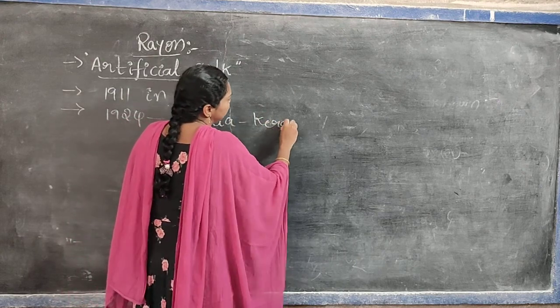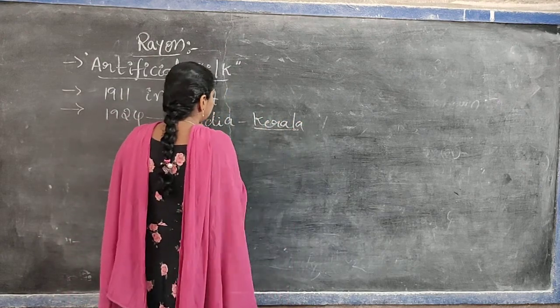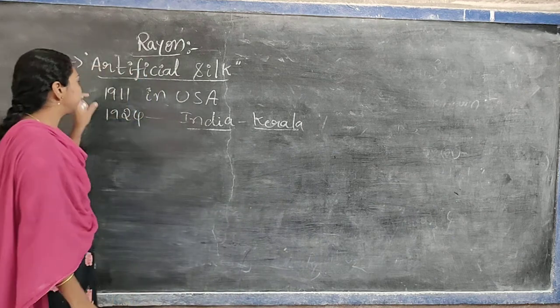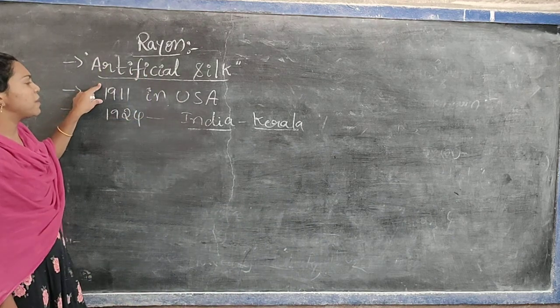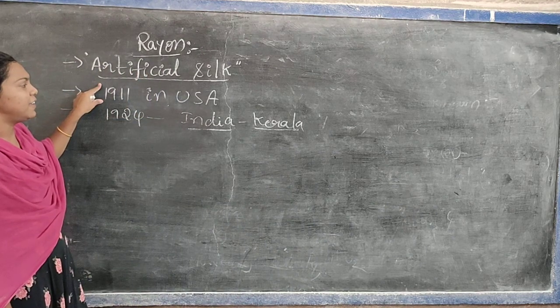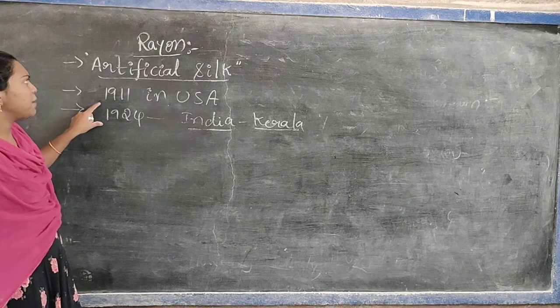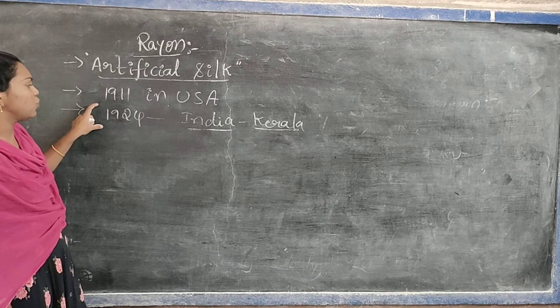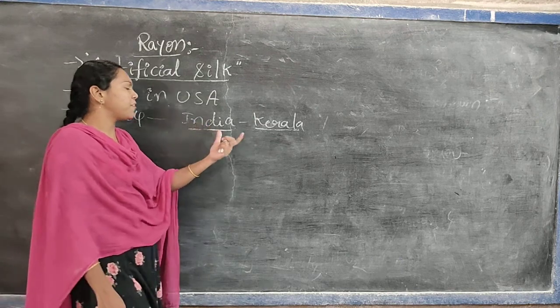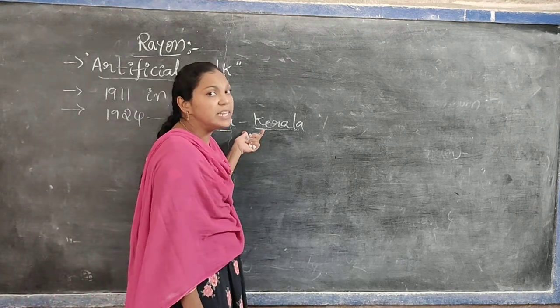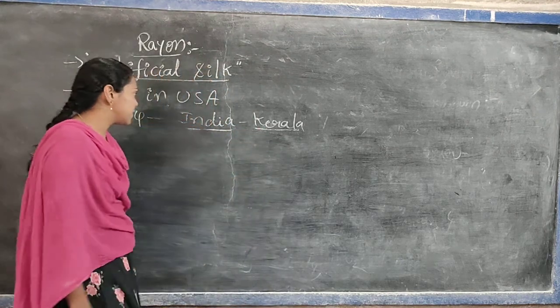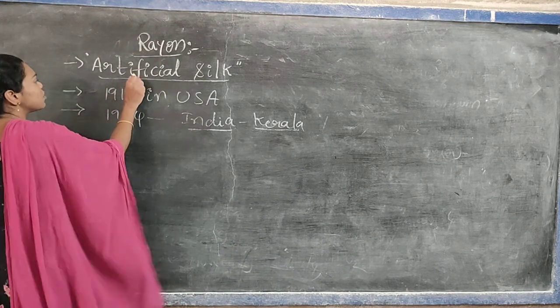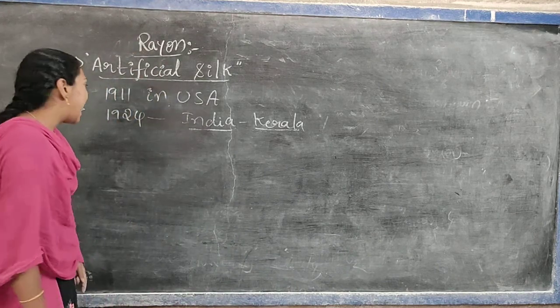So you remember: rayon was first invented in 1911 in USA, the name rayon was kept in 1924, and in India the first rayon factory was established in Kerala. Rayon is also called artificial silk.